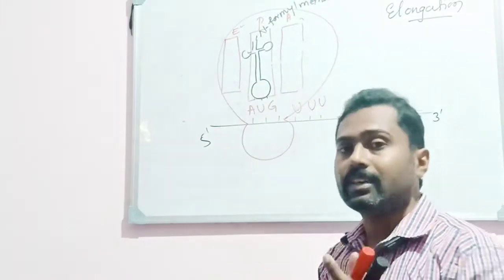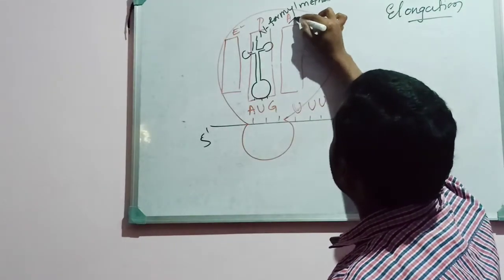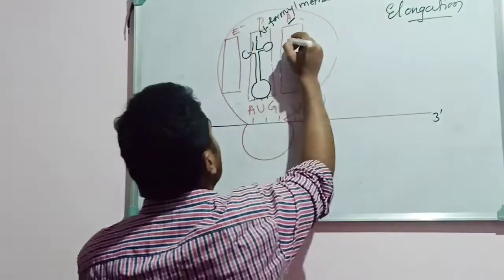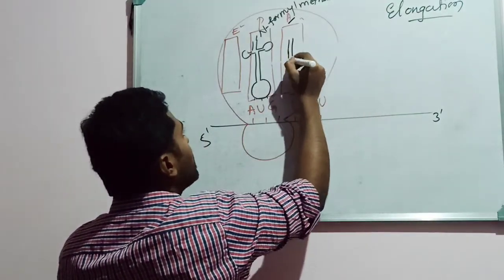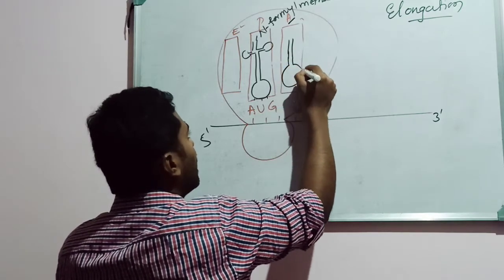So what is the exposed site here? That is the A site. The A site of the ribosome is exposed here. Hence the second tRNA will come to the A site of the ribosome. It will carry the second amino acid.